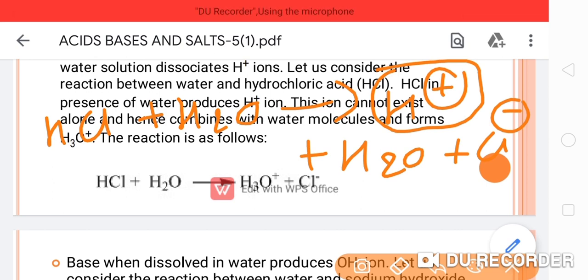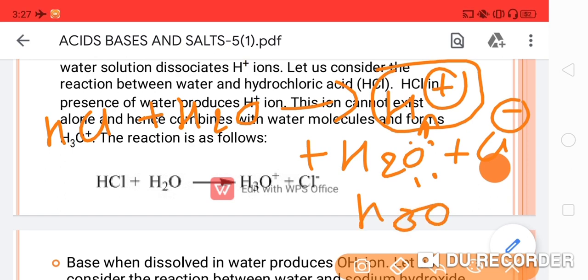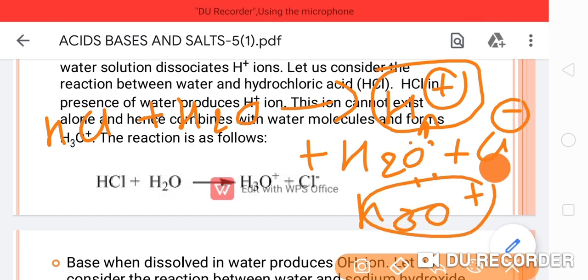As you know, the oxygen that is part of the water has two non-bonding lone pairs of electrons. So out of the two, one pair of non-bonding electrons will share its electrons to form a bond with hydrogen to get stability for the hydrogen. Okay, and it will convert into hydronium ion. So this is the reason why hydronium ion is forming.